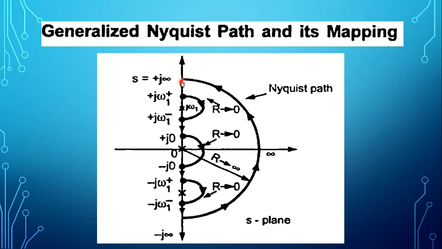Now when there is no pole at origin in the given open loop transfer function, then this path will not take these small circles where R tends to 0. When there is no pole at origin, the Nyquist path will not take where R tends to 0. It will take only where R tends to infinity. If there is a pole at origin, this small semicircle will happen where R tends to 0. So this standardized Nyquist path will be retained as it is.